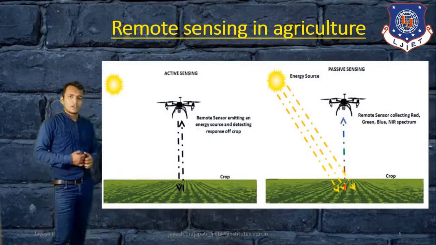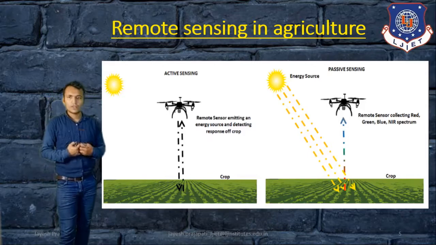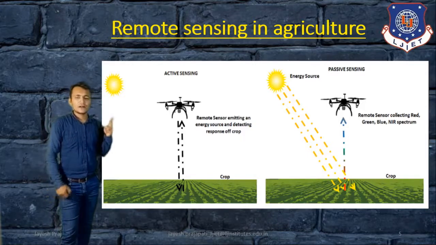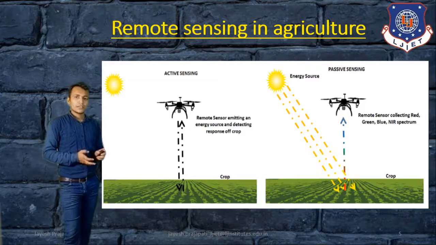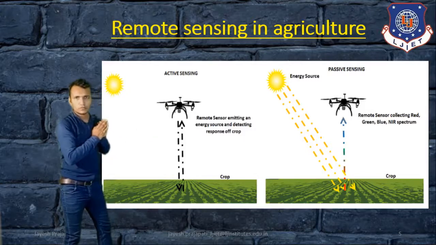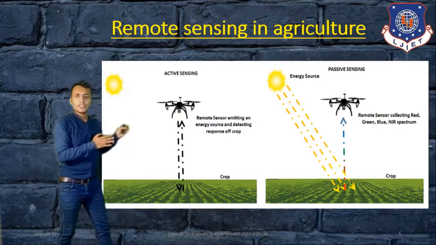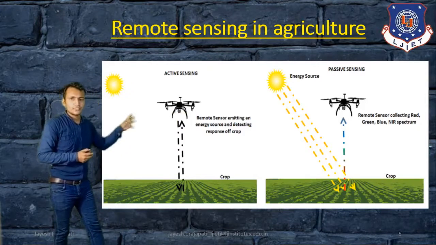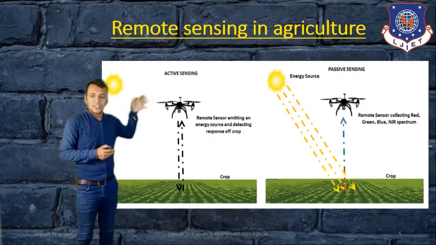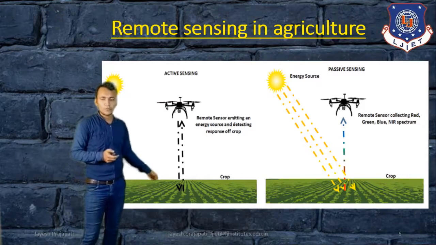In this figure, you can see there are two types of remote sensing. First is active remote sensing, second is passive remote sensing. Here is the active remote sensing system, and this is the passive remote sensing system. In the active remote sensing system, you can see a drone that emits radiation to the crop, in this agriculture crop production.